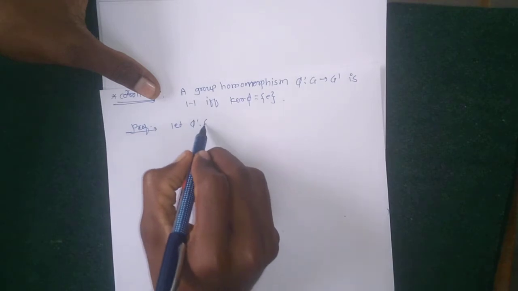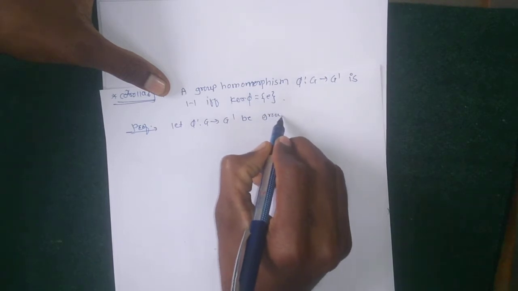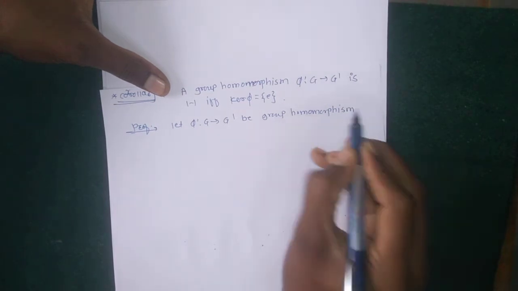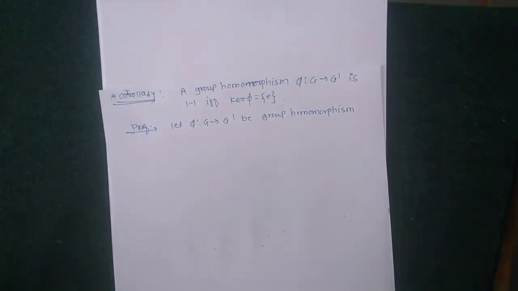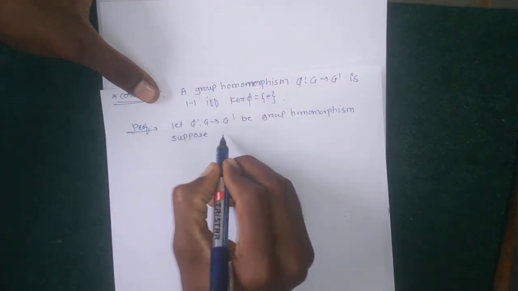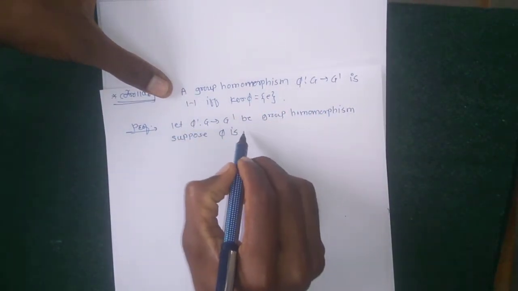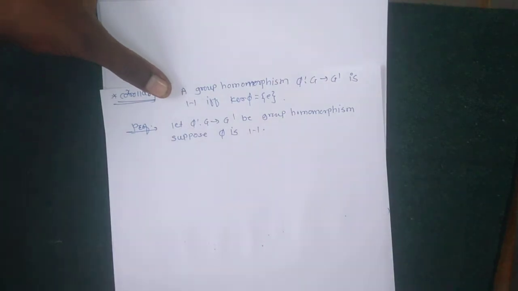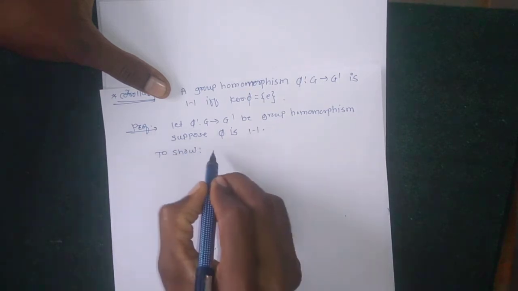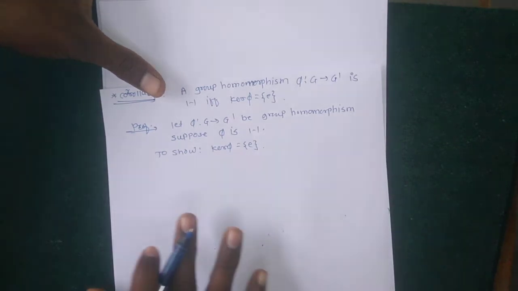Let phi from G to G dash be a group homomorphism. Firstly, suppose that phi is one-one, and we show that kernel phi contains only the singleton identity.